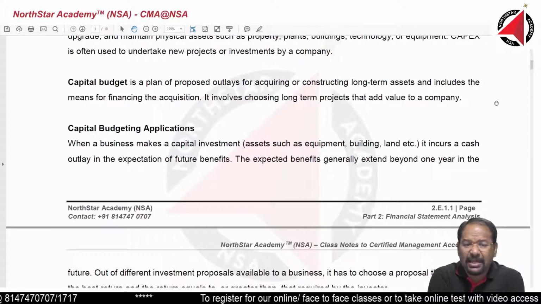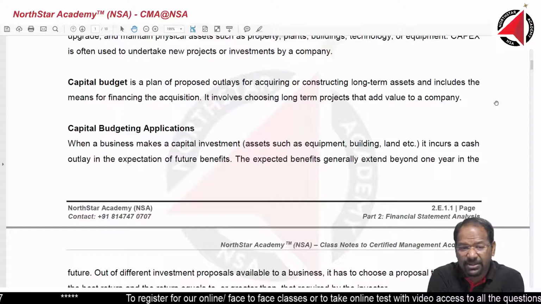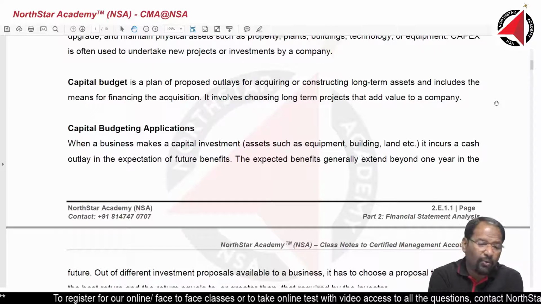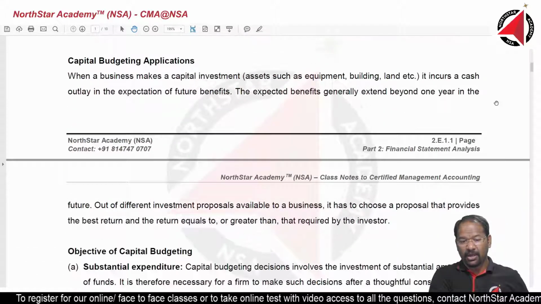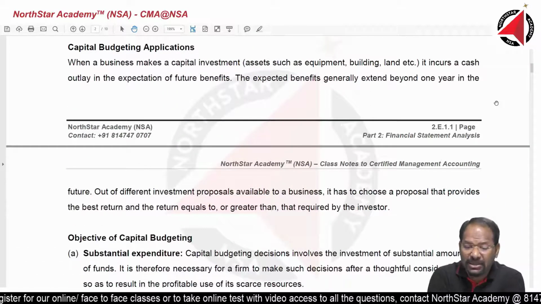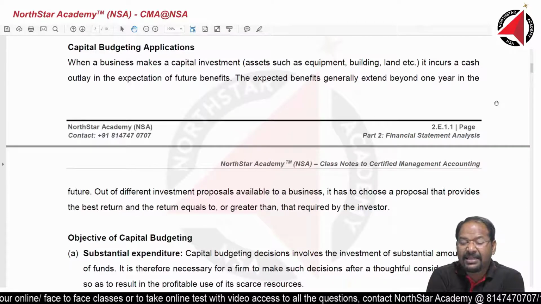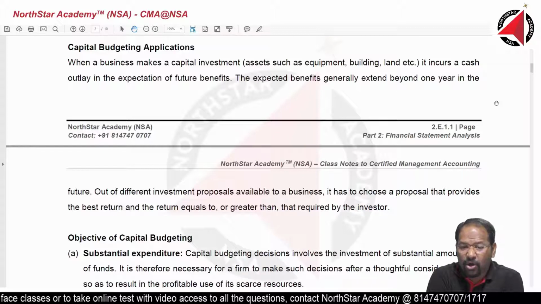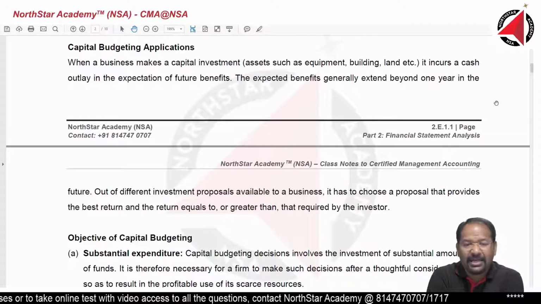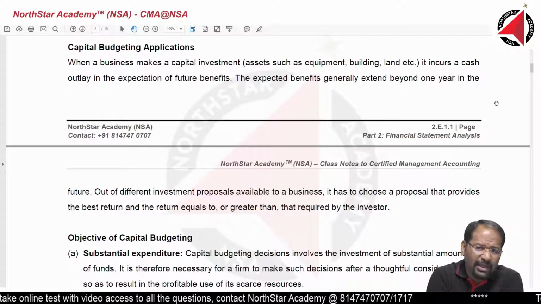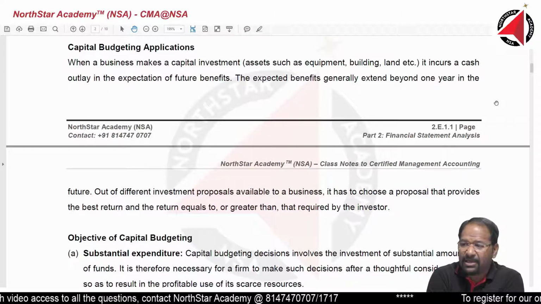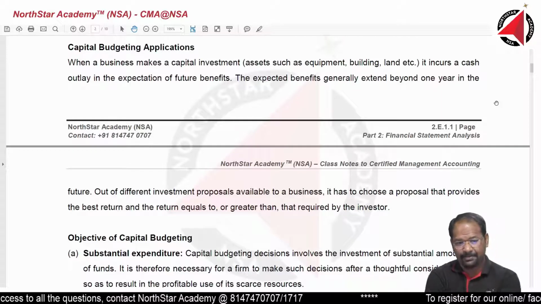Capital budgeting applications. When a business makes a capital investment, it incurs a cash outlay in the expectation of future benefits. The expected benefits generally extend beyond 1 year in the future. Out of different investment proposals available to a business, it has to choose proposal that provides better returns and returns equal to or greater than that required by the investor. How do we do all that? What all methods do we use to analyze all this? We will be learning this subsequently.